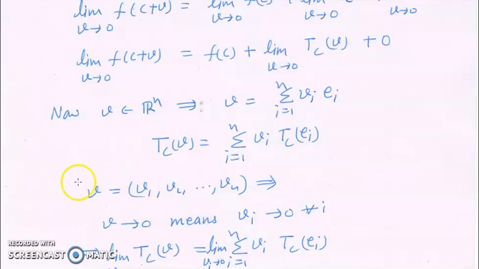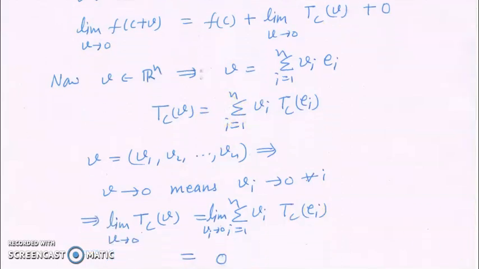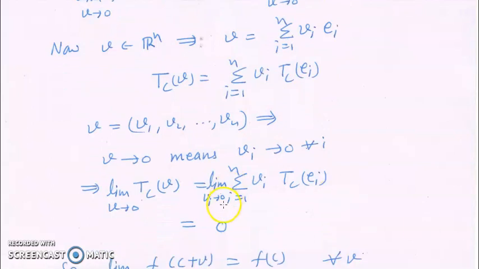v going towards 0 means the whole vector is going towards 0, which means each of its coordinates v_i is going towards 0. Now take the limit as v goes towards 0 on this side also. The limit as v goes towards 0 means v_i goes towards 0, so we take the limit as v_i goes towards 0 of the summation for i from 1 to n of v_i T_c(e_i). Because v_i goes towards 0, we put v_i equal to 0 here, so the whole thing becomes 0.